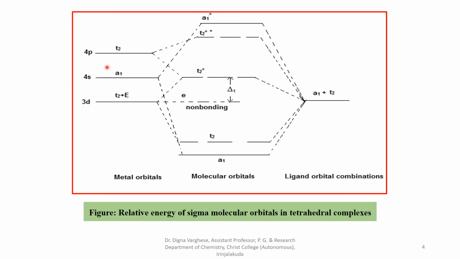The figure shows the sigma bonding molecular orbitals in tetrahedral complexes. Here are the metal orbitals, and here are the ligand group orbitals that can match the symmetry of the metal orbitals, and here are the molecular orbitals formed by the overlapping of the metal and the ligand group orbitals, forming A1, then T2, then E, which is non-bonding, and T2 star and A1 star, which are anti-bonding.